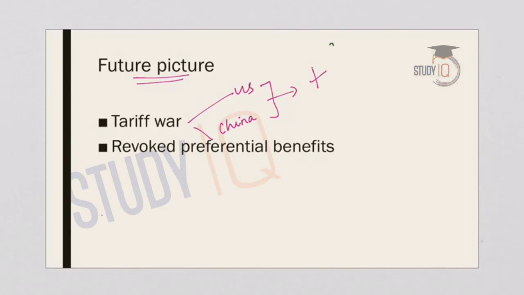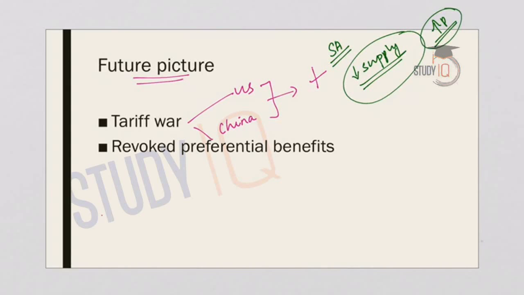Saudi Arabia has already announced that it is going to cut down the supply of oil. This cut in the supply of oil will increase the price of oil, and this will definitely have an impact on India's exports and imports, because India is a highly import dependent country for its crude oil requirements, and any change in the prices of crude oil will have an impact on almost all the sectors of the Indian economy. So that is the second factor.